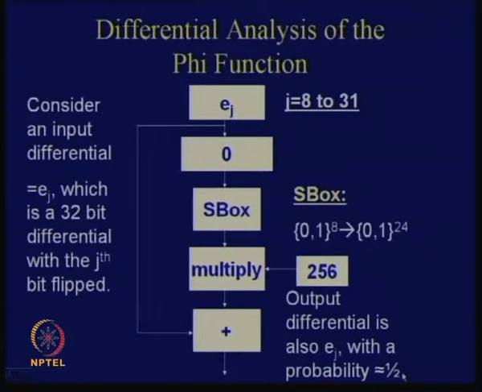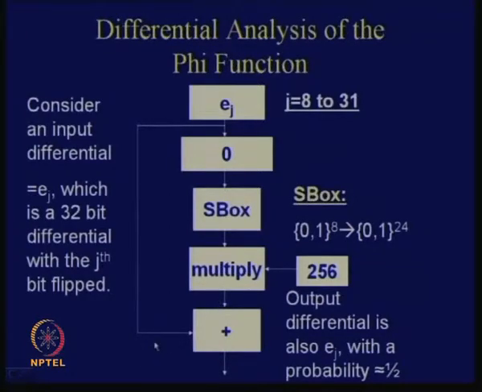Where is this carry coming from? We are doing an integer addition here, right? Normal addition. You are taking this and you are taking this. So this is a normal integer addition. Although I am saying at this point the differential is 0, the actual value is not 0. You are processing 2 inputs. But for both the differential pairs, you are essentially processing on the same input at this point.